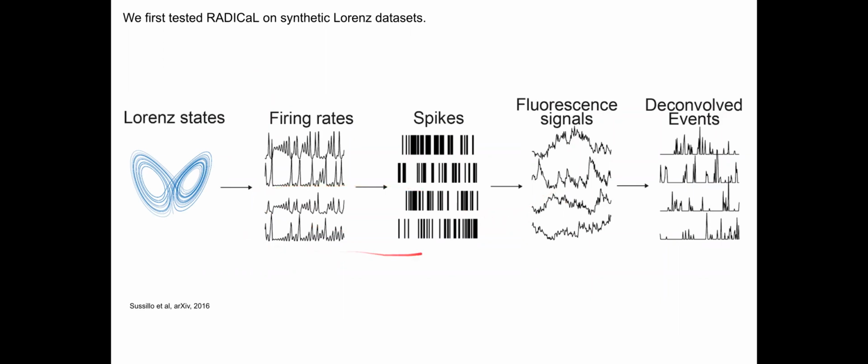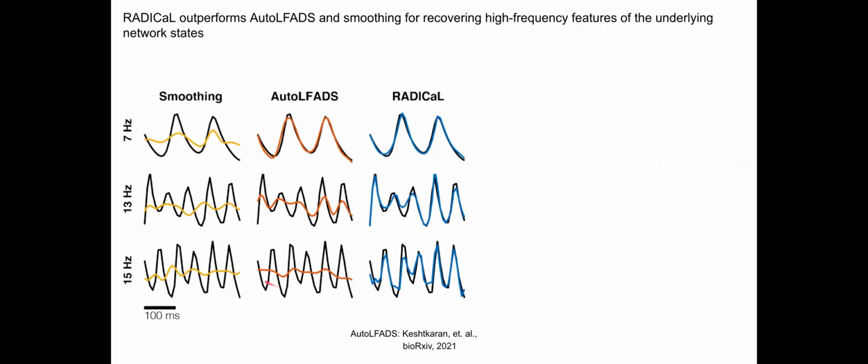We have a synthetic system to generate the deconvolved Cosyne events. Our goal is to infer the latent states of the hidden dynamic system. Here we compare RADICAL to smoothing and auto ALPHAS, which is a brand new framework to perform automatic hyperparameter tuning for ALPHAS. We can run the hidden dynamical system at different speeds to assess how good the method captures features at different frequencies. When it's 7 Hz, both auto ALPHAS and RADICAL infer latents pretty well, much better than smoothing. When it's 15 Hz, RADICAL performs much better than auto ALPHAS.